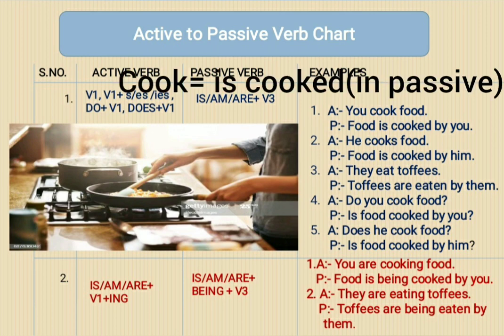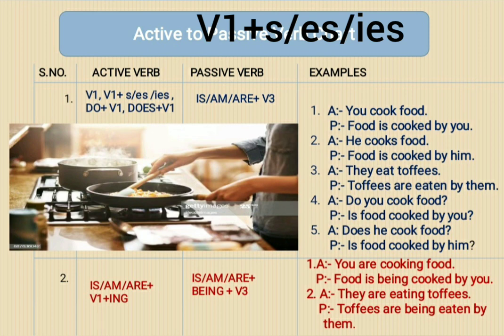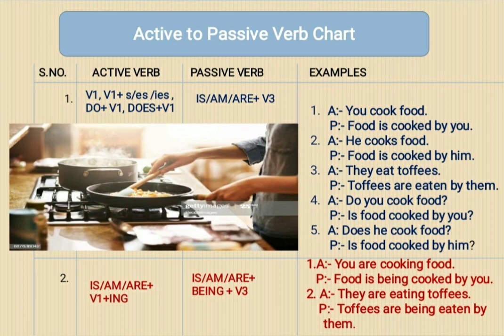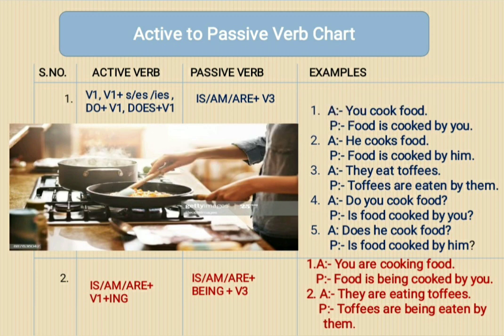In passive voice. Now suppose in the first form of the verb s or es or ies is added. Then you see the second example. It is written, he cooks food, which is active voice. When we convert it into passive voice, it becomes food is cooked by him. So here also you watch that cooks becomes is cooked in passive voice.